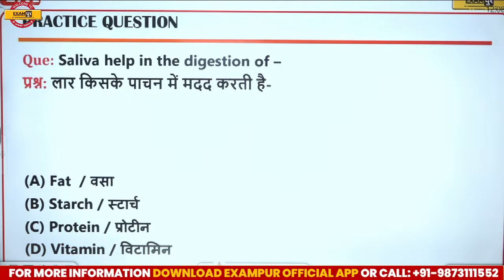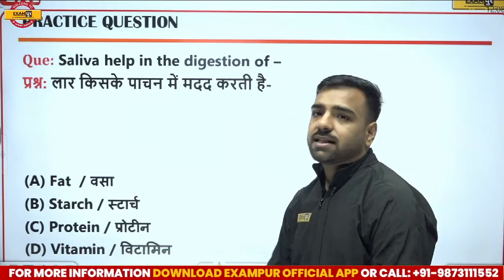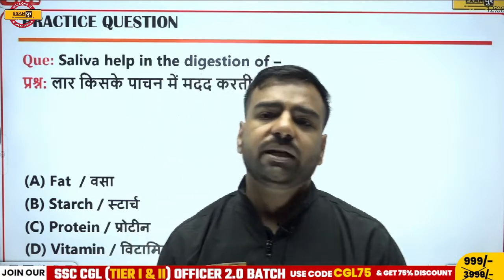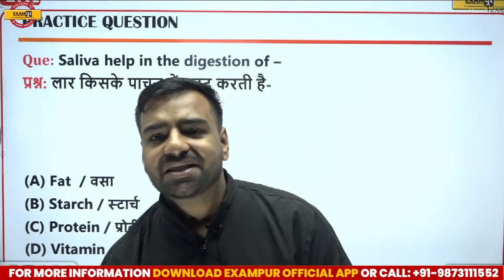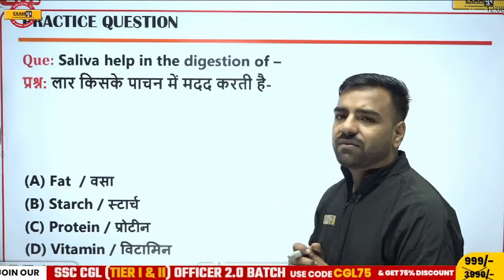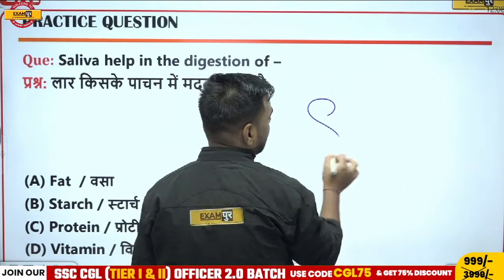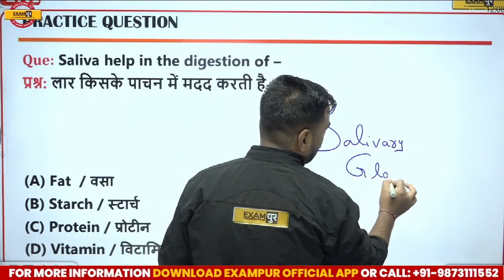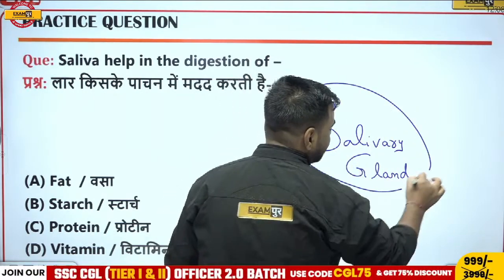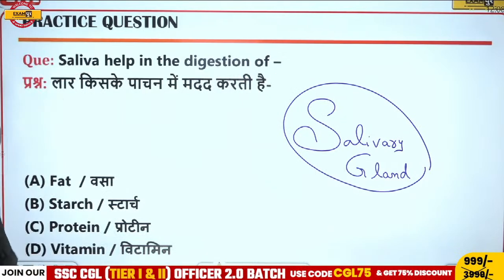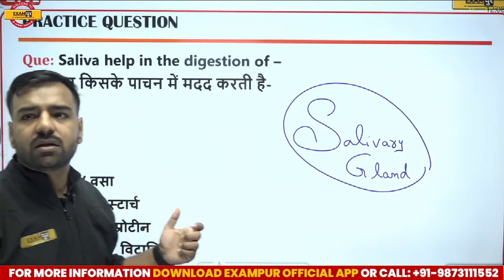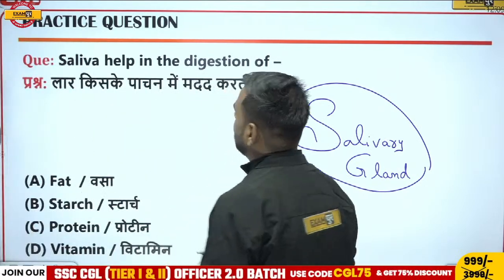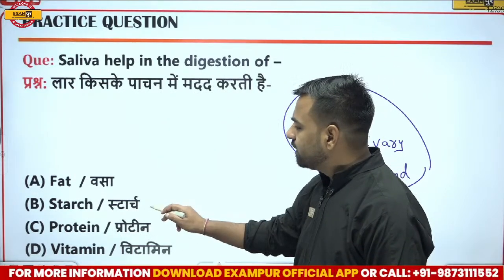Next we have: saliva helps in the digestion of what? Saliva. What do you think? The candidates who are from the Hindi medium, Avan, Vinod, we call it lar. Now, this saliva is actually secreted from where? We know that there's a gland known as the salivary gland. This salivary gland is the one from where saliva is secreted, and there are three pairs of salivary glands. It is asked in the examination. So, Vinod and Avan, both of you are correct. Very good. Awesome. Saliva helps in the digestion of starch.